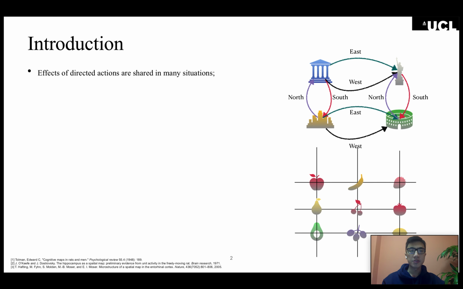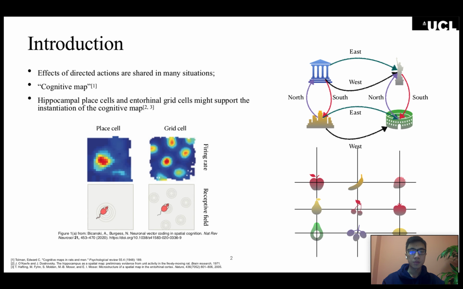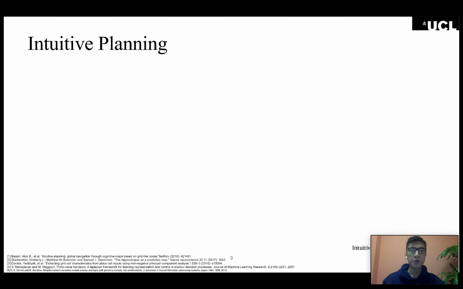Generalization should be possible in situations where actions have similar effects across states and across environments. Knowing the effects of these possibly directed actions is the key to such generalizations. It is proposed that a cognitive map exists that encodes the relationships between objects in the state space and supports flexible planning and generalization. The hippocampal place cells and the entorhinal cortical grid cells are thought to instantiate such a cognitive map, whose spatial firing profiles we show below.